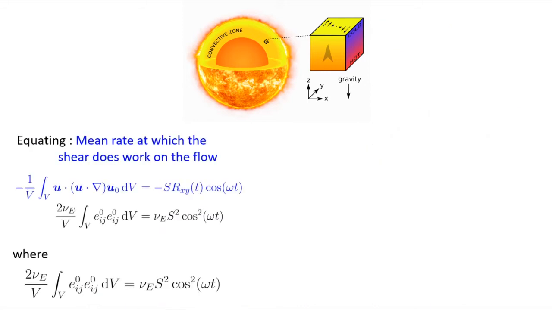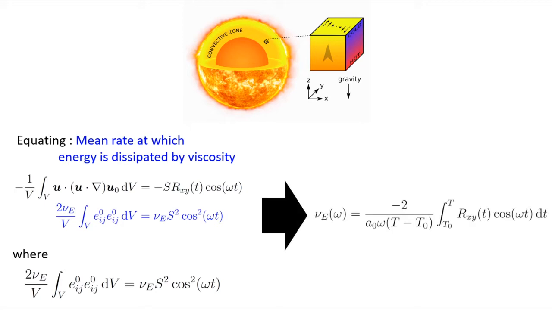So the thing that we're interested in is the effective viscosity. We evaluate this by considering the mean rate at which shear does work on the flow and equating this to the mean rate at which energy is dissipated by viscosity. We equate these two things, we rearrange them, and we get this expression for the effective viscosity, which is a function of the shear frequency.